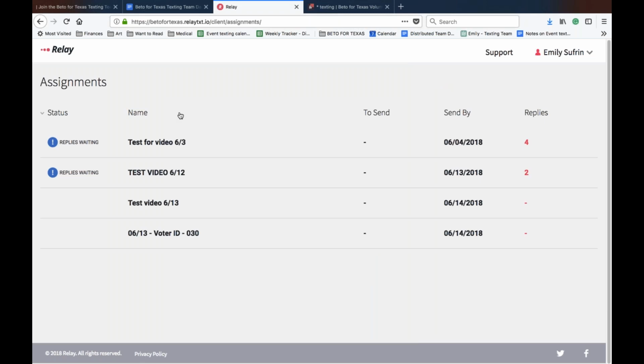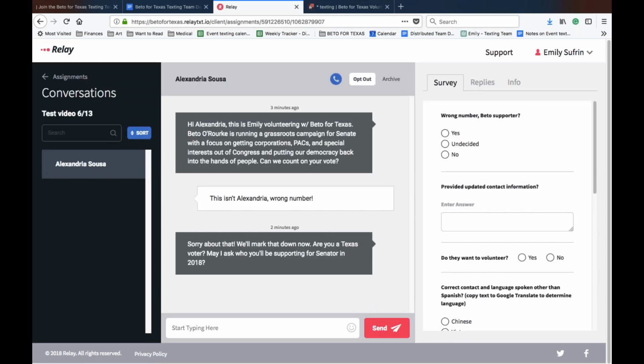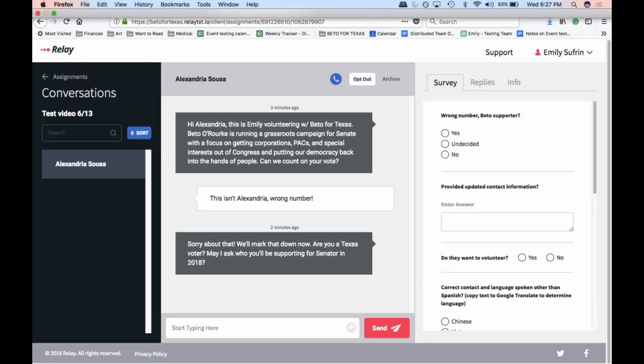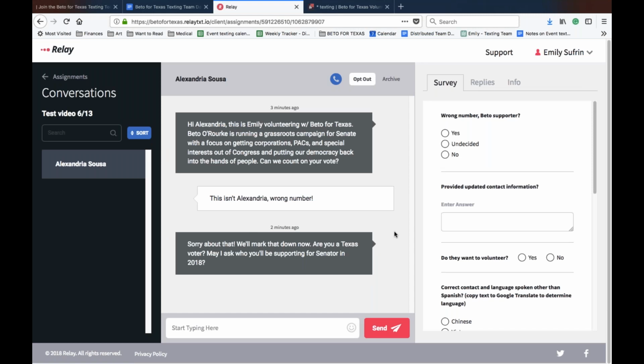So as you can see, I've got down here, okay, no replies waiting, the name of my assignment, and ultimately, like I said, these are going to come in at a varied rate. So don't be surprised if you're kind of waiting like I am right now. So a couple things that I'm going to tell you about as we wait for other replies to come in. You're going to see some buttons up top here. One of them is called opt-out.